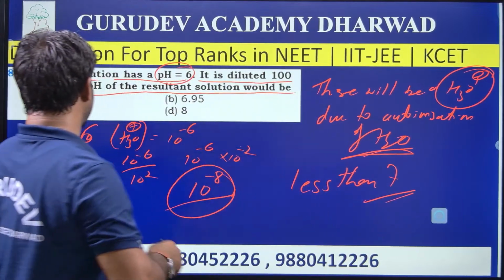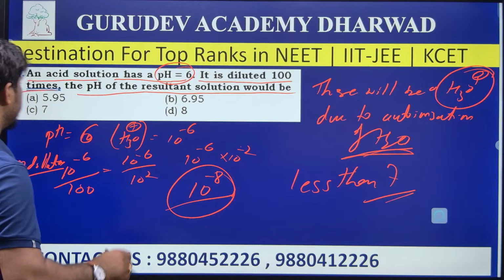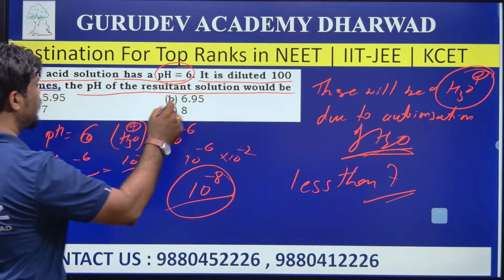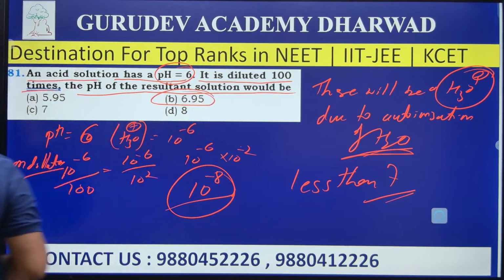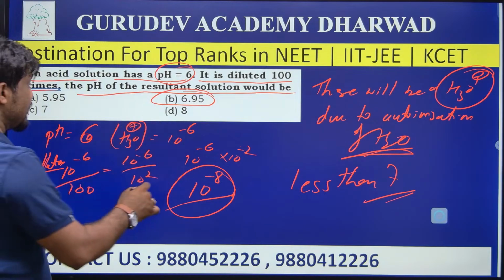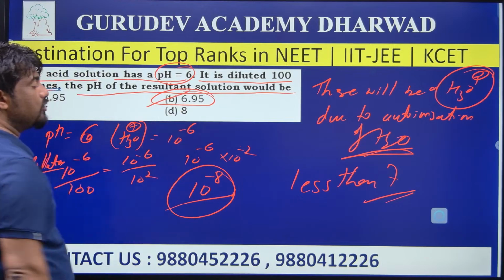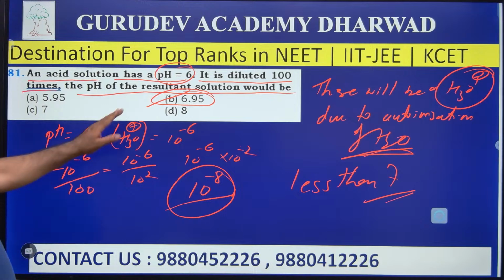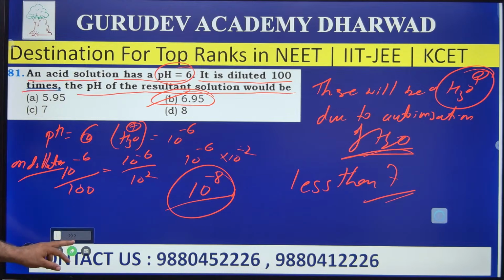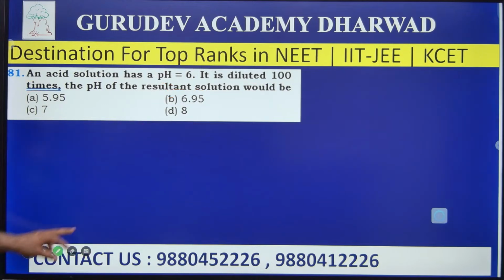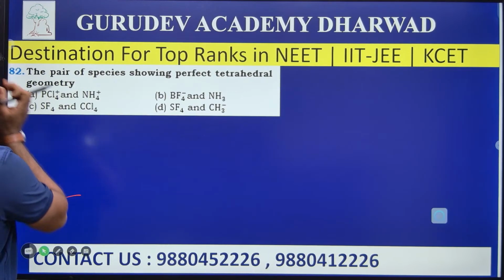Among the options, which have less than 7, near to 7? Yes, 5.95 and 6.95. So option B is having 6.95, the value which shows less than 7. That's why answer B is the right answer. Okay, let's go to the next question.